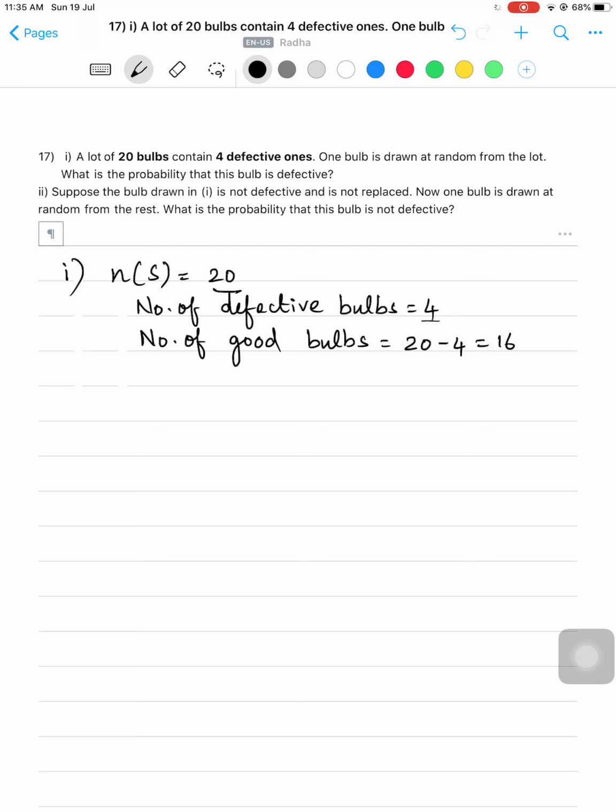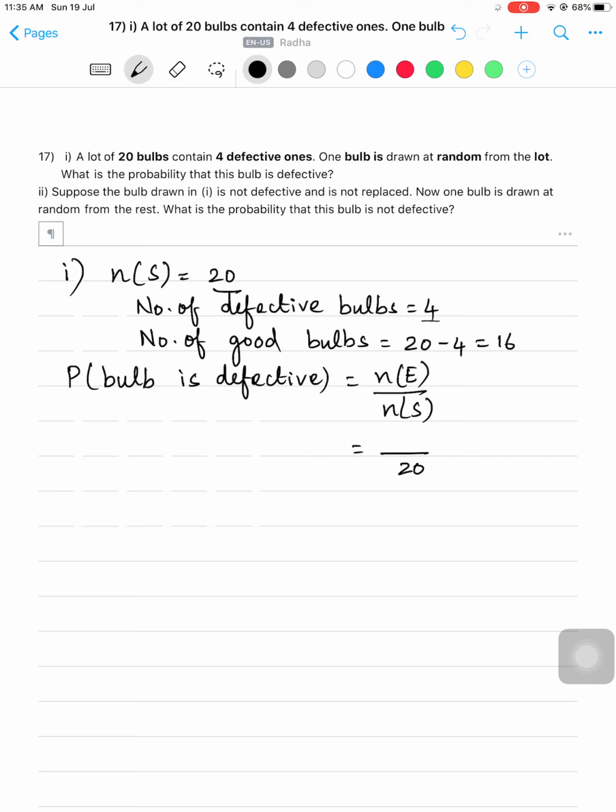Now what is the first question? What is the probability that the bulb is defective? They have taken one bulb drawn at random from the lot. So what is the probability that the bulb is defective? And then what is the formula for finding the probability? N of E by N of S. What is N of S here? 20. In that how many bulbs are defective? 4 bulbs are defective. So the probability is 4 by 20.